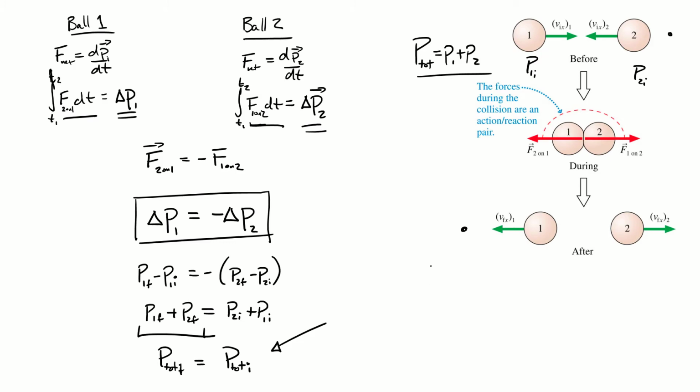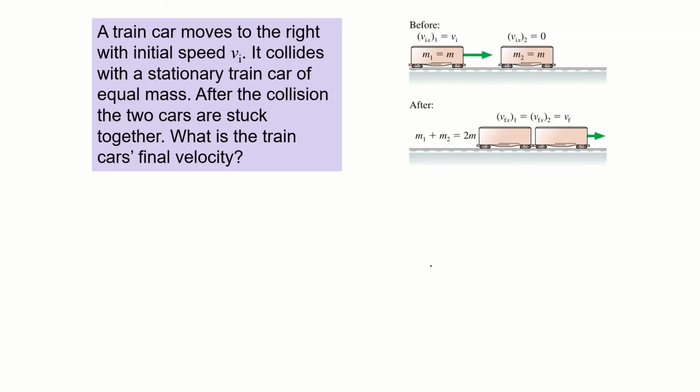So we can look at problems that involve multiple objects that bump into each other or push off each other very quickly, and we can see how useful this is. The canonical example you'll see is something like this, where you have railway train cars on a railway track.